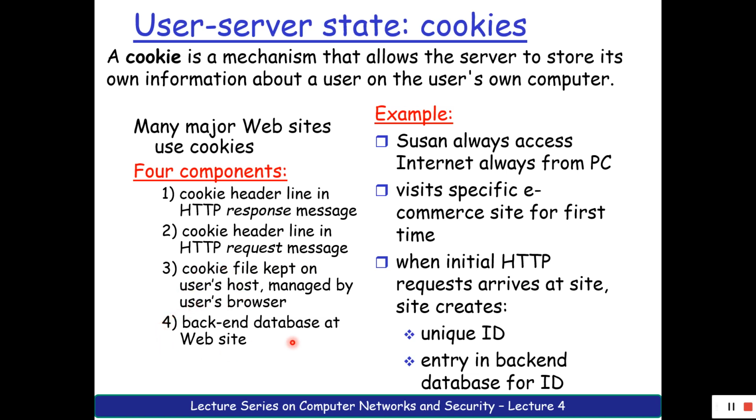Next, the fourth component that it requires to execute is a backend database at that particular website. When you have an Amazon server creating a cookie file, that Amazon server should have a database which is going to manage the particular number that it will be sending me, this particular cookie. It's saying that I was using this particular part, something of that sort.